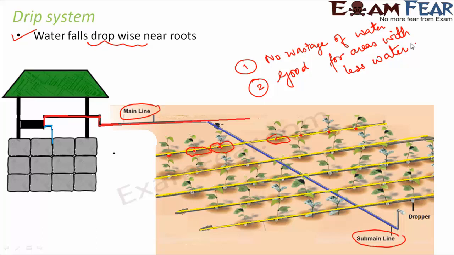So these were some of the modern methods of irrigation. But by now you would have understood that irrigation is extremely important, because without supplying water, all the efforts which have been put in before irrigation will go waste. Therefore, it is very important that the field is irrigated on time, either by natural rainfall or by artificial application of water.